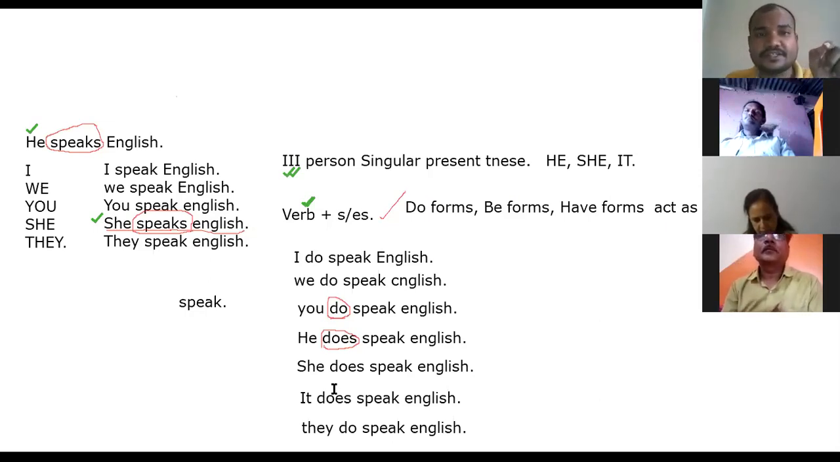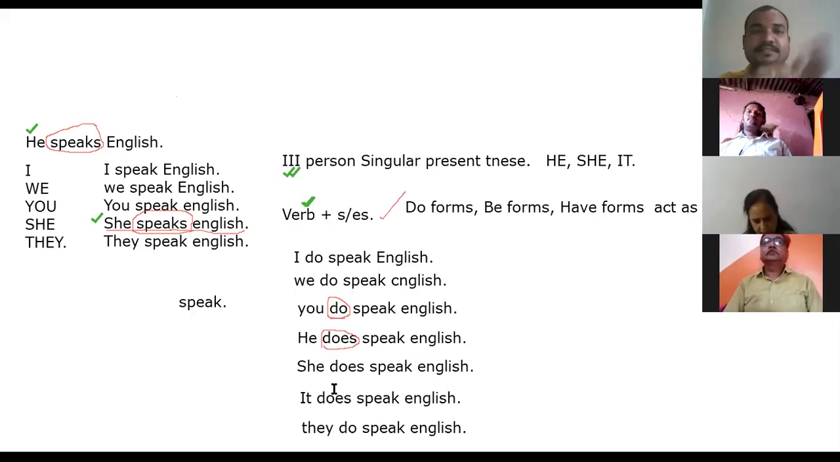I do speak English. Speak is not the main verb here. I do speak English, meaning, I can speak English, right? So I do means I can. So here they are expressing their capability. I do speak English, right? Yes, able to speak.